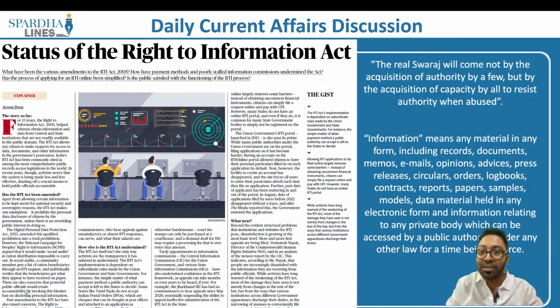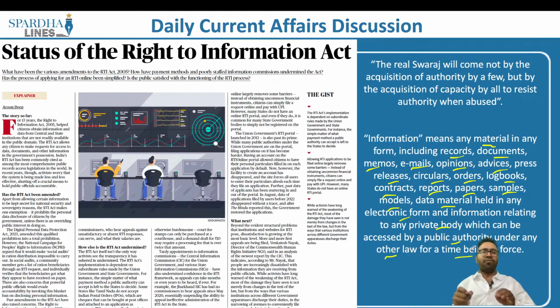So what is information? Information basically means any material in any form, including records, documents, memos, emails, opinions, advices, press releases, circulars, orders, logbooks, contracts, reports, papers, samples, models, data material, held in any form, and information relating to any private body which can be accessed by a public authority under any other law for the time being in force. So you need some information with respect to the government that can be sought by an individual.